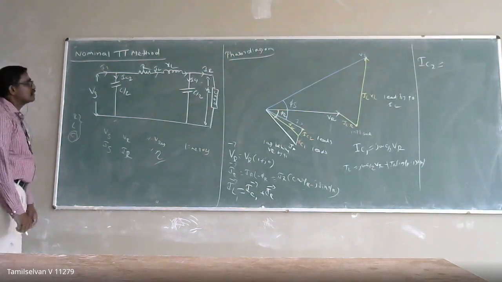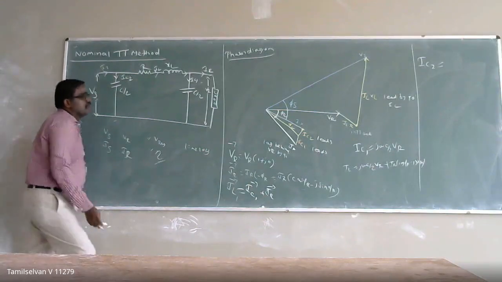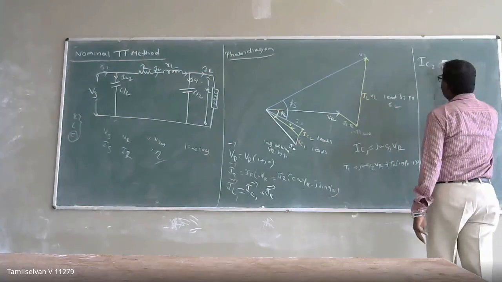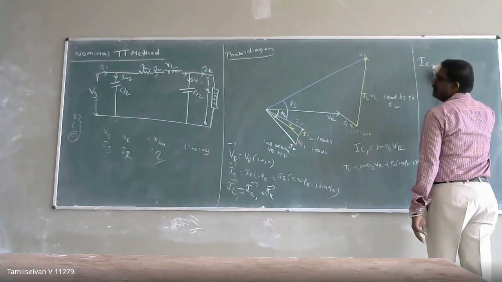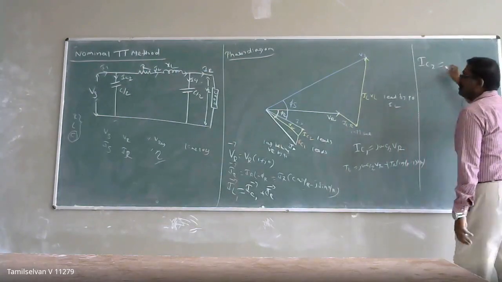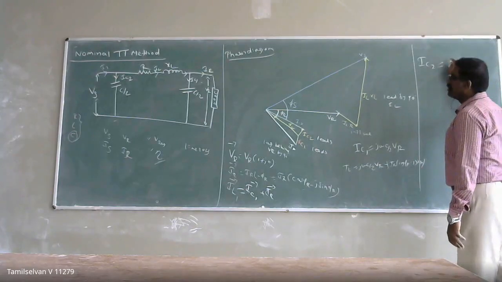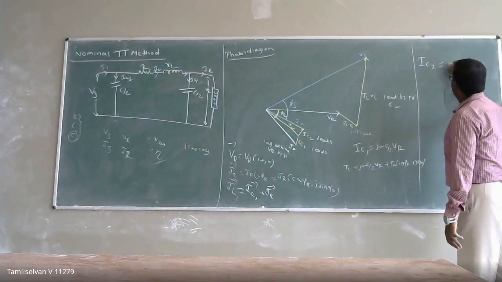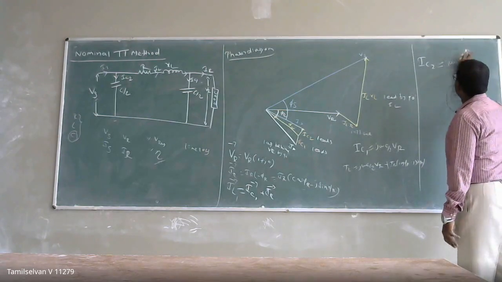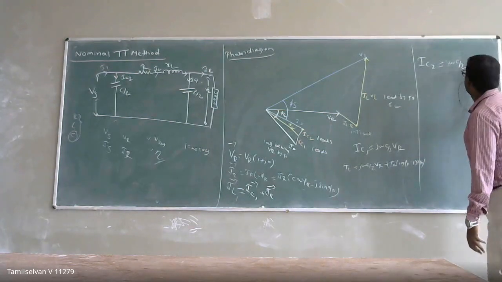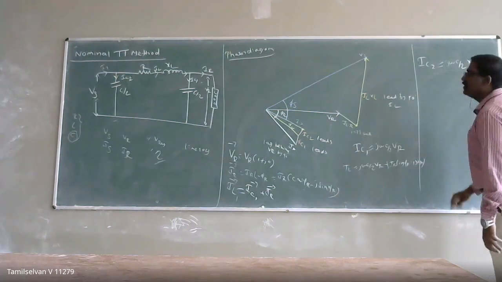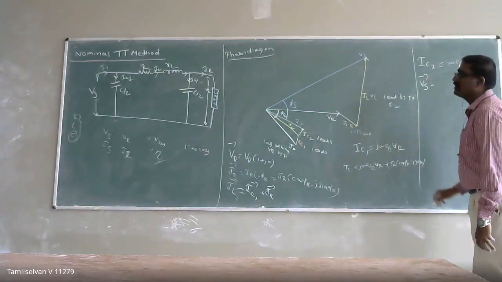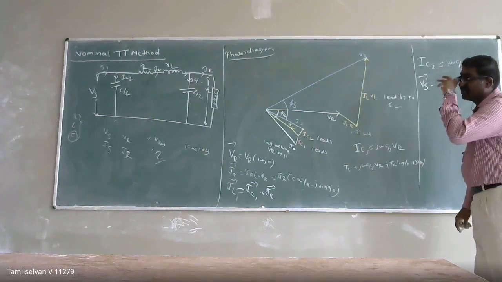You have to know about your VS. So if you want to calculate your IC2 current, it is going to be j omega C by 2 into VS. But you have to know about your VS. So what is your VS vector going to be equal to?